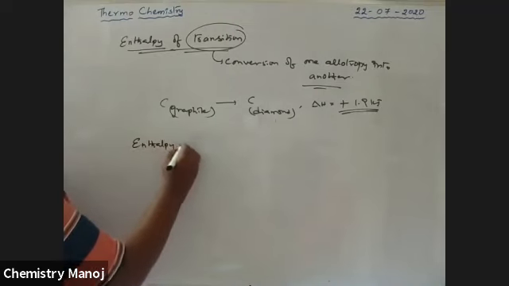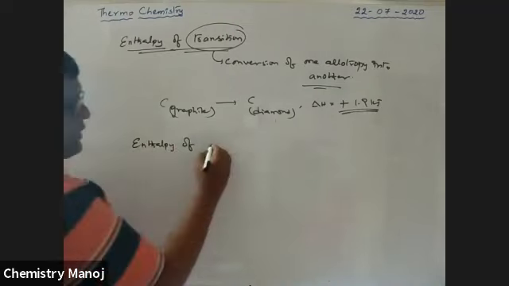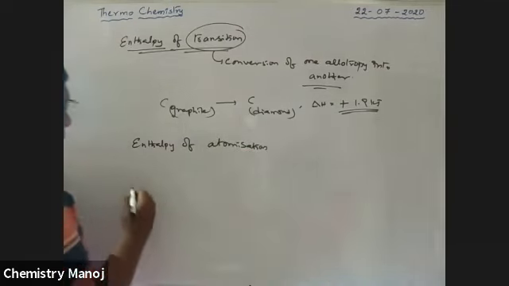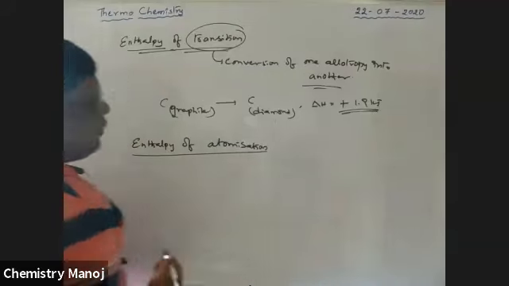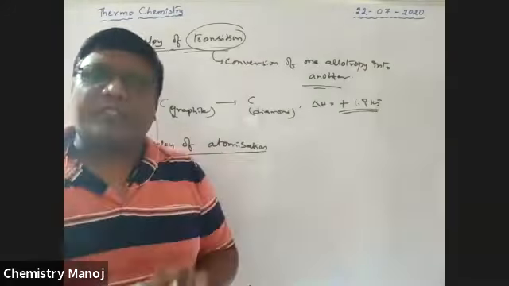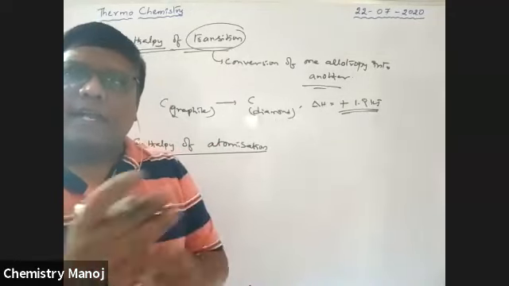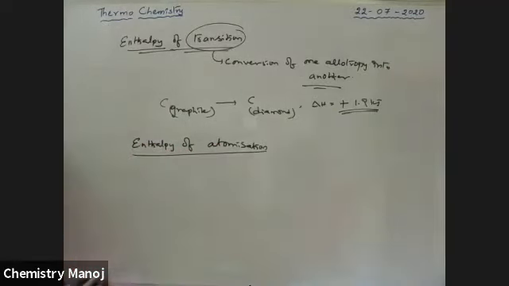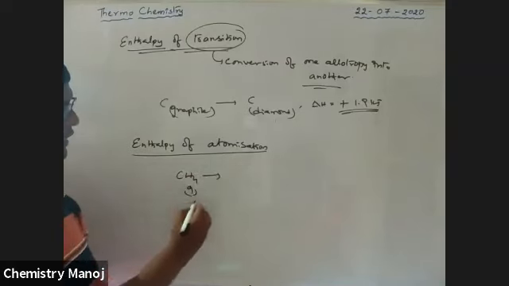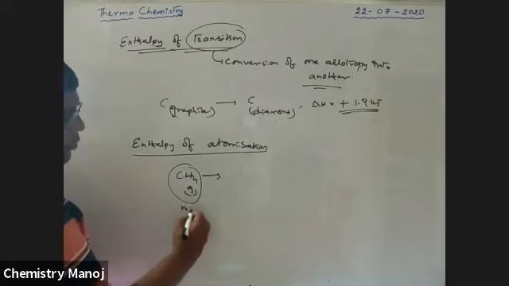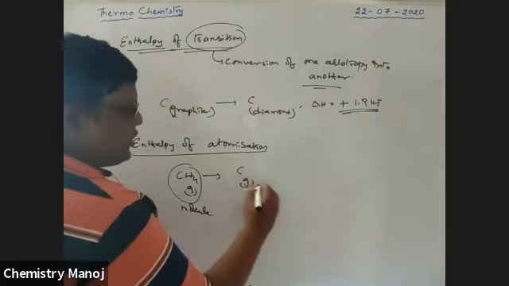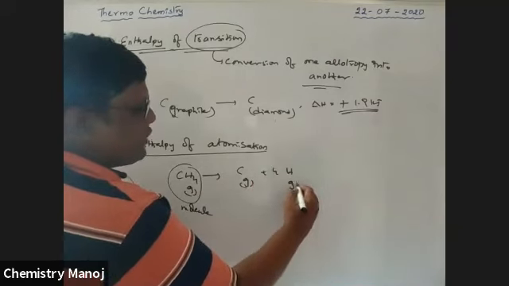Enthalpy of atomization. What is this enthalpy of atomization? Conversion of molecule into respective atoms. Here a CH4 molecule is there in gaseous state. This molecule is changed to a carbon gaseous atom and 4 hydrogen gaseous atoms.